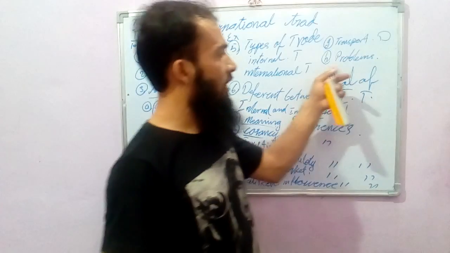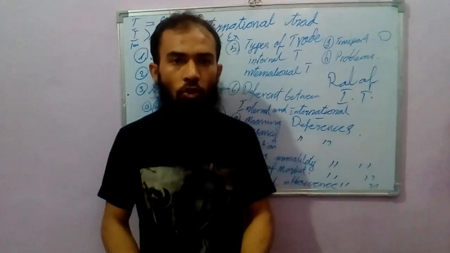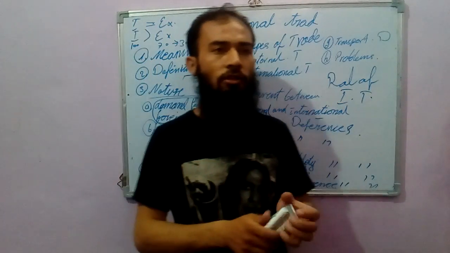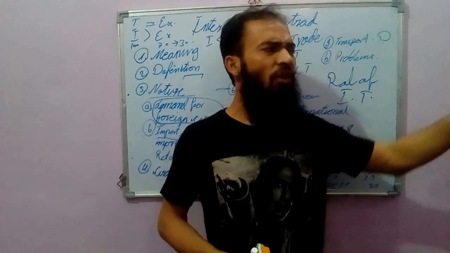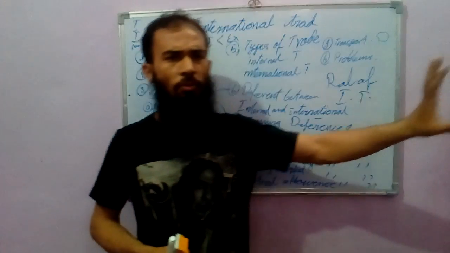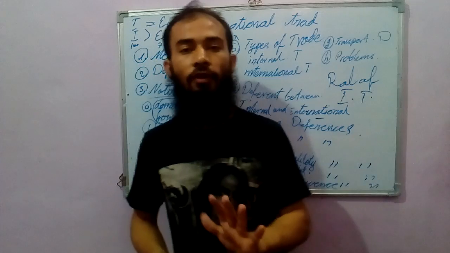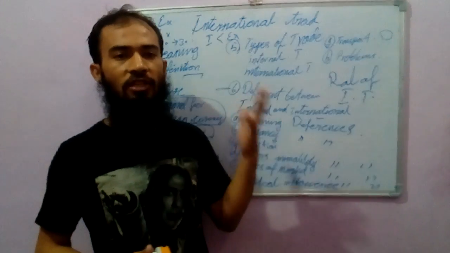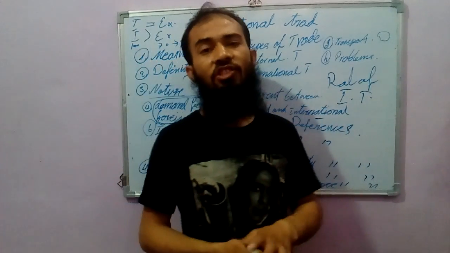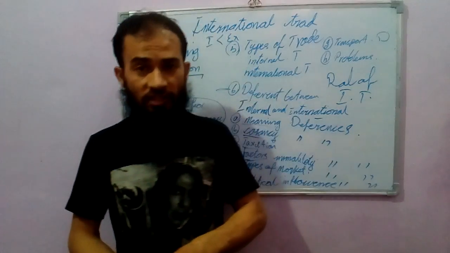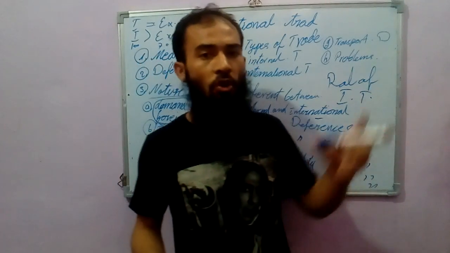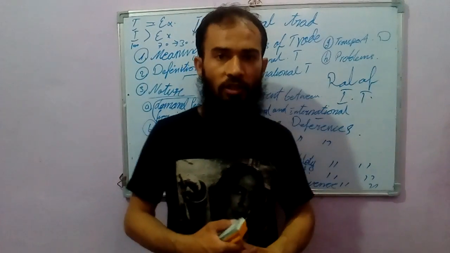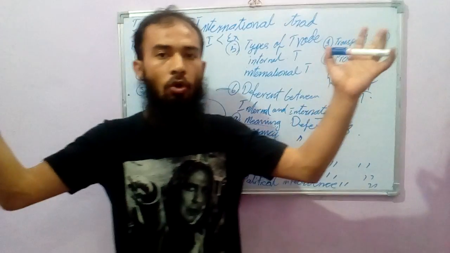In domestic trade, we have specific problems which a country can solve. But in international trade, there are many big challenges. For example, the issue of tariffs, which the institutions of international economics are dealing with, because tariffs are very high all over the world.